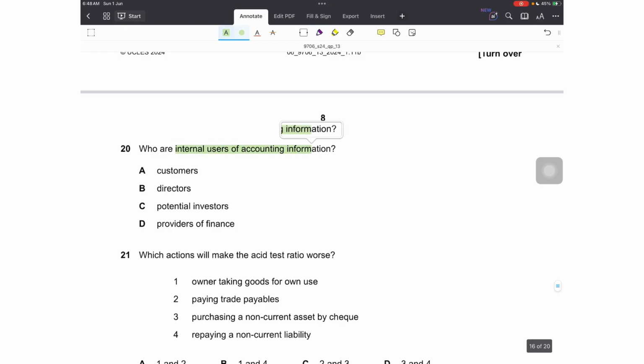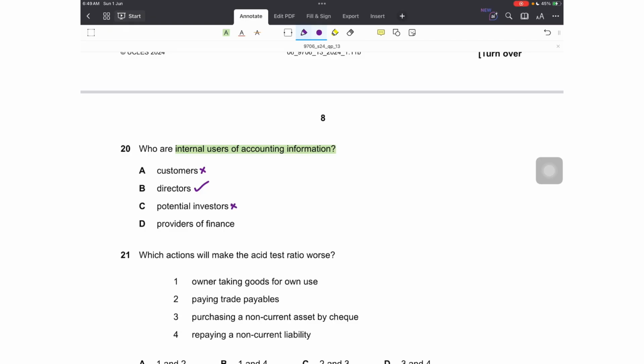Question number 20. Who are the internal users of accounting information? Internal users are the ones working for the company. So let's look for the answer. Customers, no, they aren't. They do not work for the company. They are external users of the financial statements. Directors, yes, they are the managers. They are the ones managing the affairs and operations of the business. So yes, they are internal users of the accounting information.